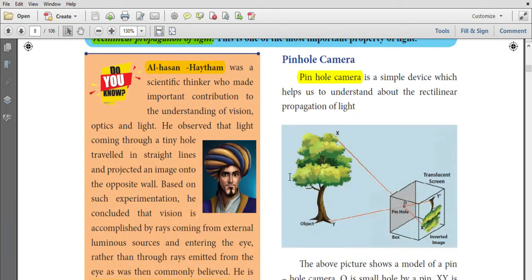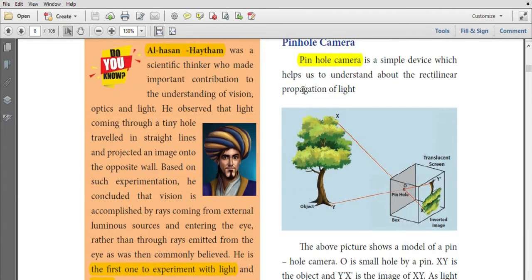Pinhole camera. Pinhole camera is a simple device which helps to understand the rectilinear propagation of light. You take a small cardboard box, make a hole at the center of one side and cut the opposite side and paste a tracing paper or butter paper or oily paper on the opposite side of the hole.